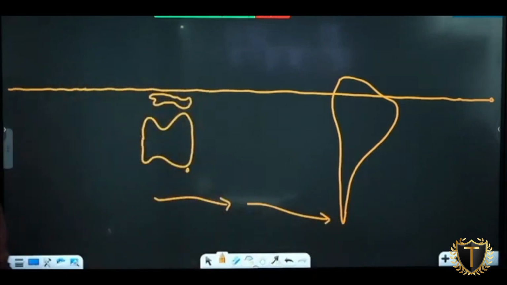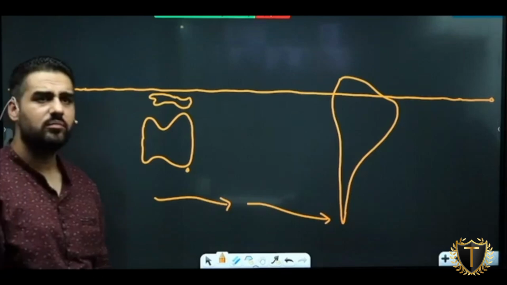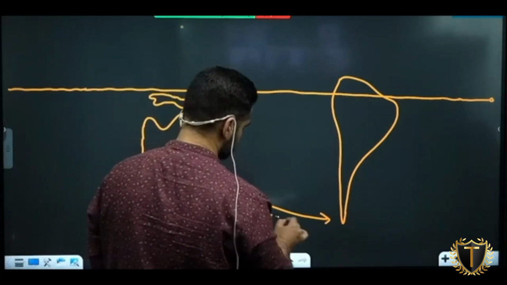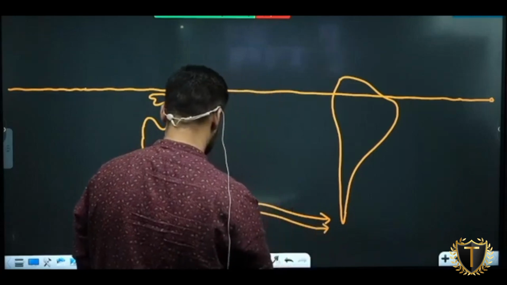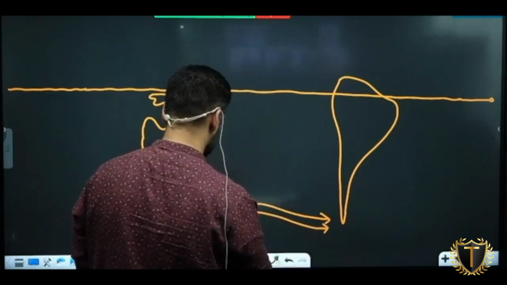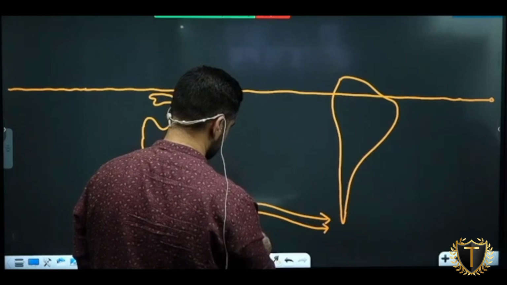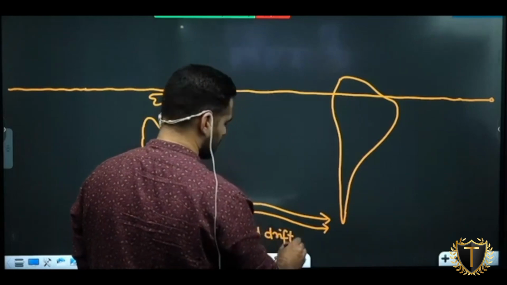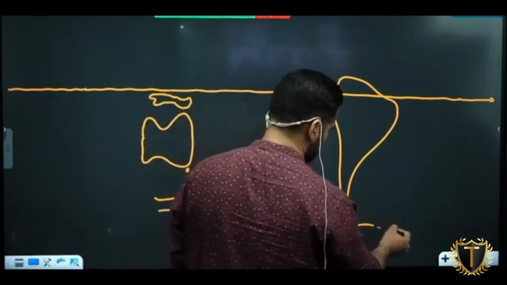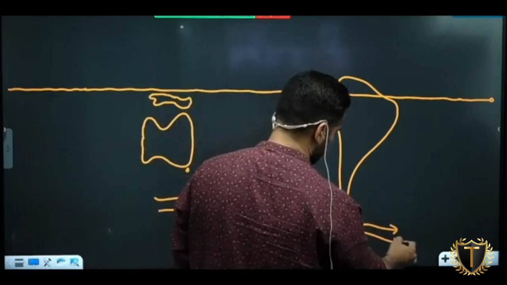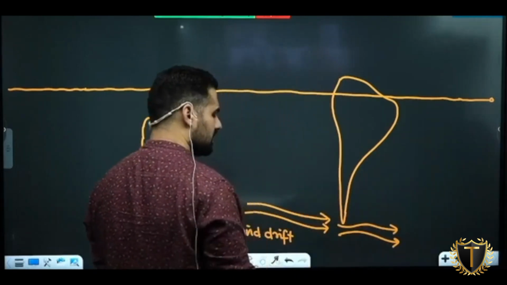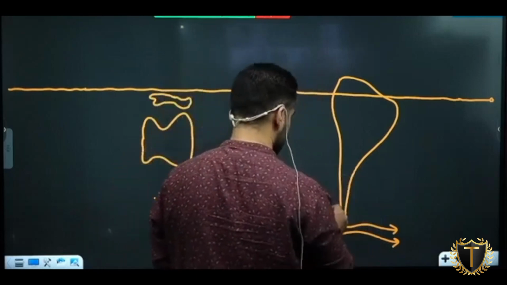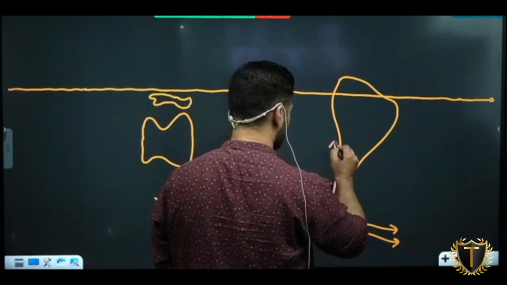West wind drift, which we also call the circumpolar current. Some of the water flows like this. It will enter here into the Atlantic Ocean. But from here onwards, some of the cold water will begin to move like this.